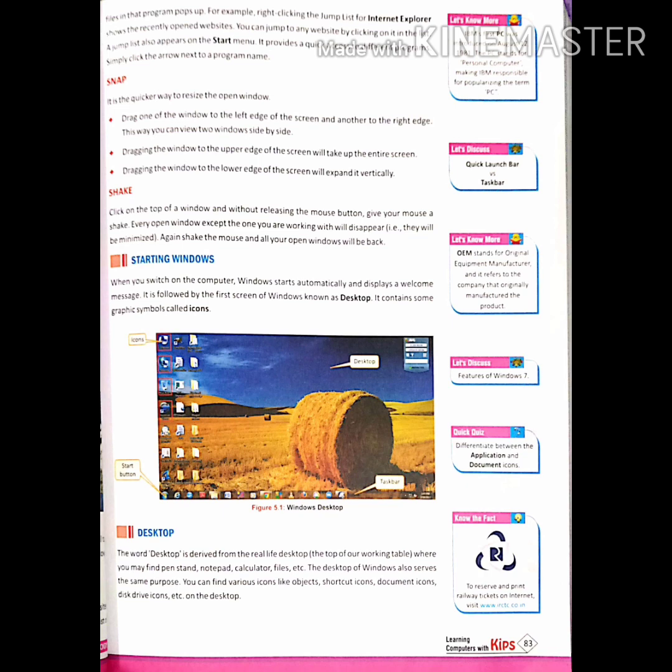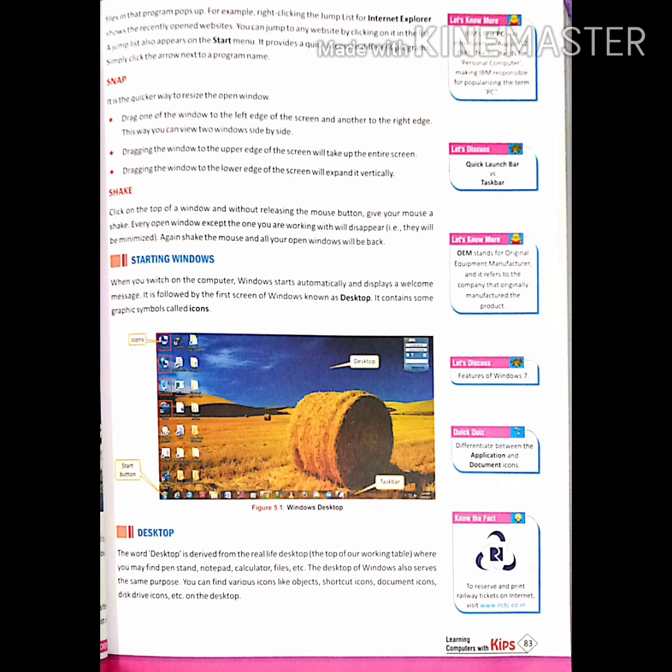Another important feature is Snap. It is an easier and quicker way to resize the open window. Dragging the window to the upper edge of the screen will make it take up the entire screen. Dragging the window to the lower edge of the screen will expand it vertically. Shake option. Click on the top of a window and, without releasing the mouse button, give your mouse a shake. Every open window except the one you are working with will disappear. They will be minimized. Again, shake the mouse and all the open windows will be back.